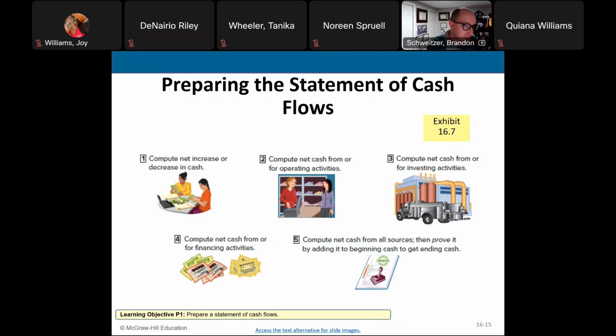We take the cash coming in minus the cash going out to get the net cash flow. So we do that for each category. Step 2, we do it for the operating activities. Step 3, we do it for investing. Step 4, we do it for financing. And we add them all together to the beginning balance of cash to get the ending balance of cash. So that's the simplest way to prepare a statement of cash flows.